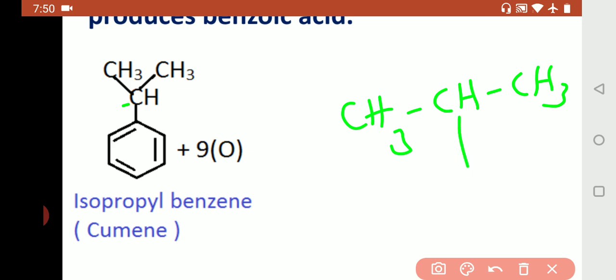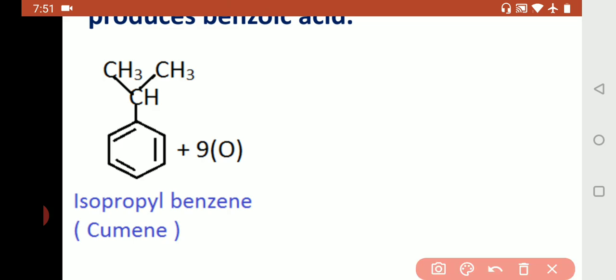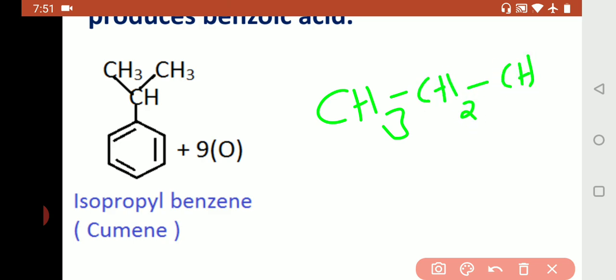Now where is the connection here? First carbon, second carbon, third carbon. On the second carbon the benzene ring is connected. That's why we are calling it isopropyl. If the connection was here like this, CH3, CH2, CH2, C3H7 this time also.